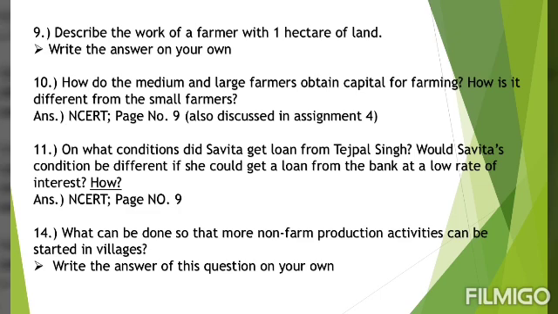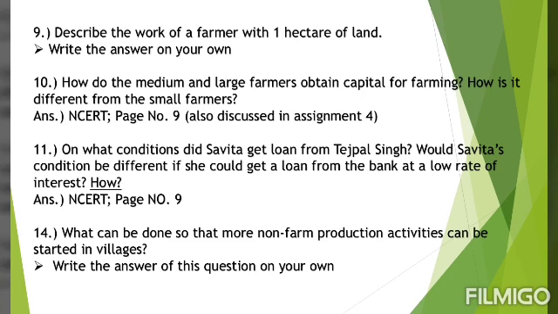Now the second part. Would Savita's condition be different if she would get a loan from the bank at a low rate of interest? Students, we know that the rate of interest on which Tejpal Singh gave loan to Savita was very high. And if she would have taken the loan from the bank at a low rate of interest, her conditions would have been better. So you will write that yes, Savita's condition would have been different. Now this how part, the third part of the question, is not given in your book. I have added it here.